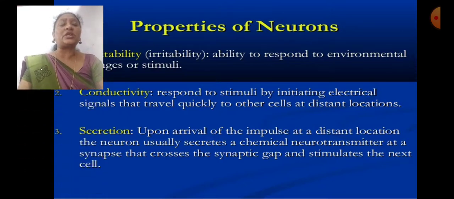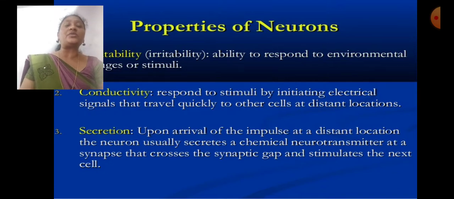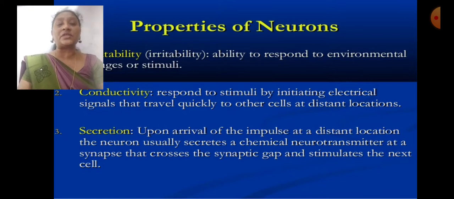Next is secretion. Upon arrival of an impulse at a distant location, the neuron usually secretes a chemical neurotransmitter at the synapse. The chemical neurotransmitter is a chemical substance which helps to transfer information from one nerve cell to another. The synapse is a functional gap between nerve cells; the neurotransmitter crosses the synaptic gap and stimulates the next cell.